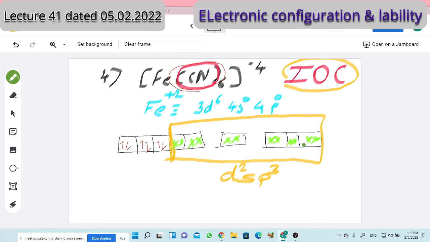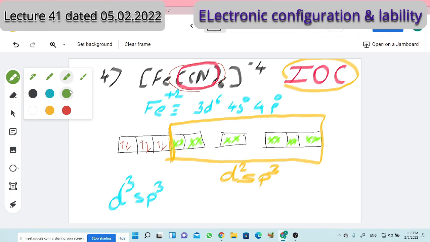If d2sp3 is the original hybridization for the complex, then for the intermediate I want the hybridization as d3sp3. But for d3sp3, as per Taube's rule, one essential condition is there. What is that essential condition? Taube's rule, second rule: in case of inner orbital complexes, what should be available? Vacant orbital. Yes. But which vacant orbital and where? Specifically, t2g. I said that.